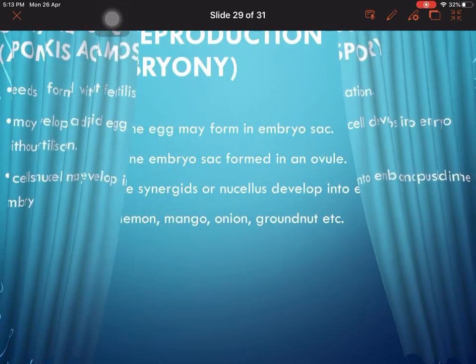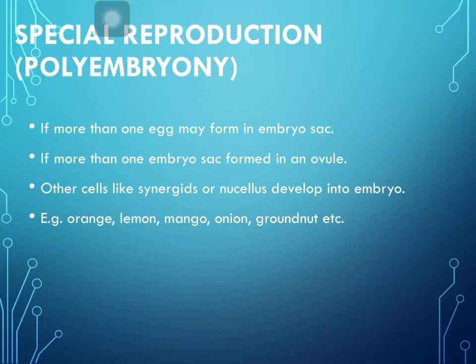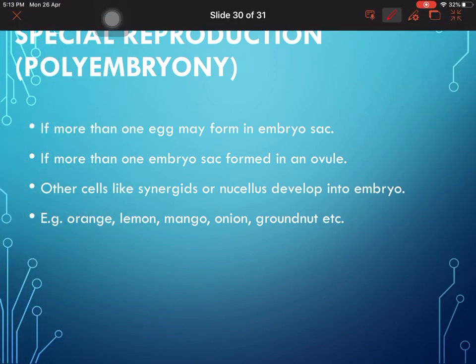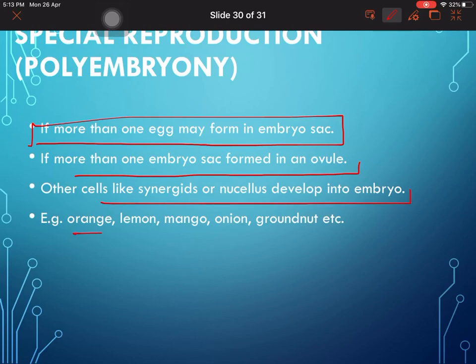And then there is polyembryony. When we say polyembryony, poly means many and embryo means the number of embryos. If more than one egg forms in the embryo sac, or more than one embryo sac forms in an ovule, it is known as polyembryony. Other cells like synergids or nucellus develop into the embryo, like orange, lemon, mango, onion, groundnut, etc. So these are the examples of all this.